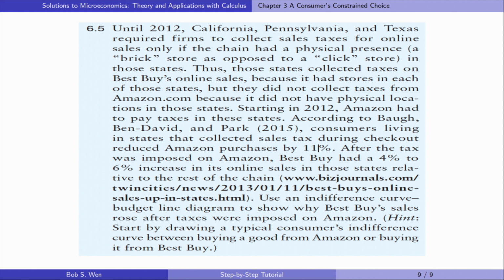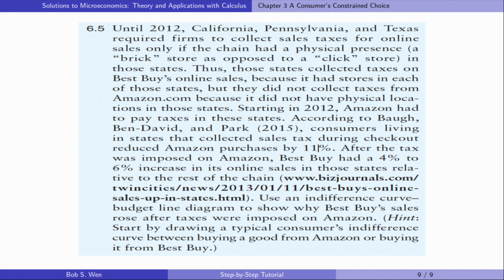Thus, those states collected taxes on Best Buy's online sales because it had stores in each of those states, but they did not collect taxes from Amazon because it did not have physical locations in those states. Starting in 2012, Amazon had to pay taxes in these states.